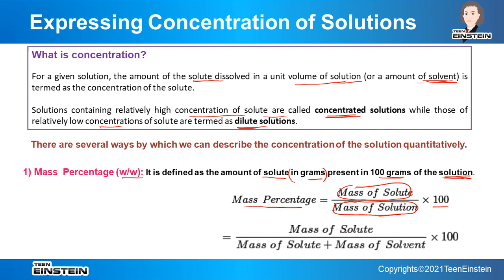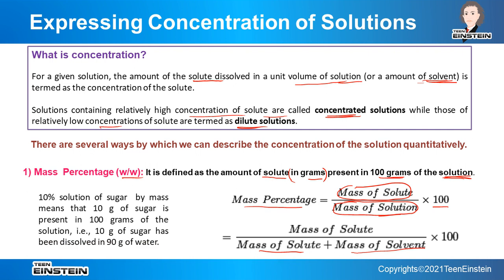By mass of solution, basically we mean the mass of solute as well as the mass of solvent, because a solution has two parts, one is solute, another is solvent. Okay, so one example we have here: 10% solution of sugar by mass, that is by weight. So what do we understand by this? It means that 10 gram of sugar is present in 100 gram of solution.